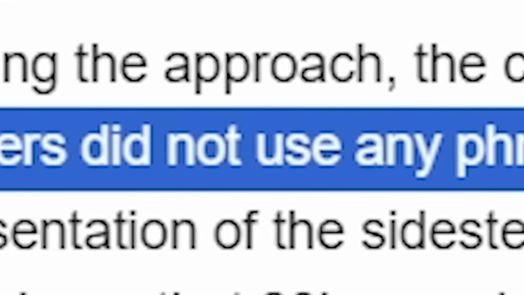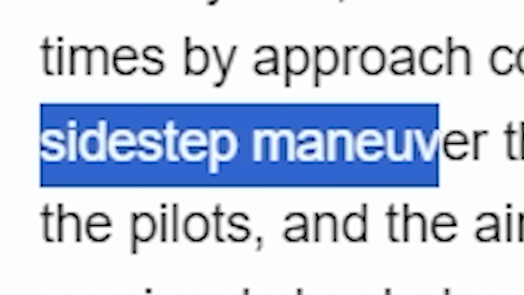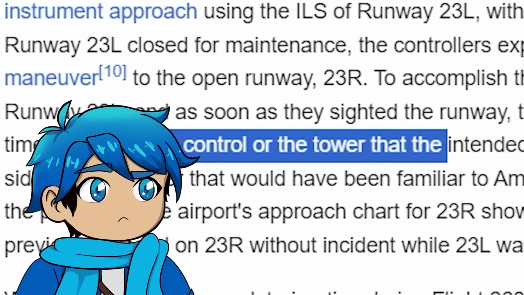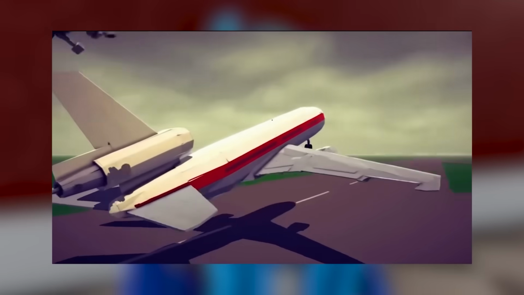However, the controllers did not use any phrases indicative of a sidestep maneuver that would have been familiar to American pilots. So it was more so the people in the tower's fault then? Is that what happened? And the whole thing's just tragic.